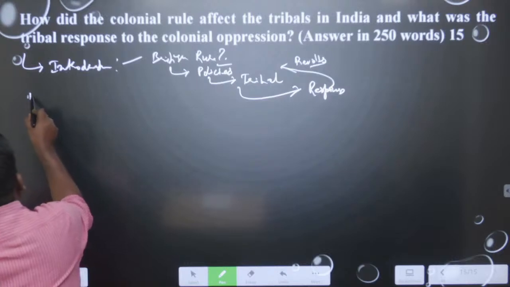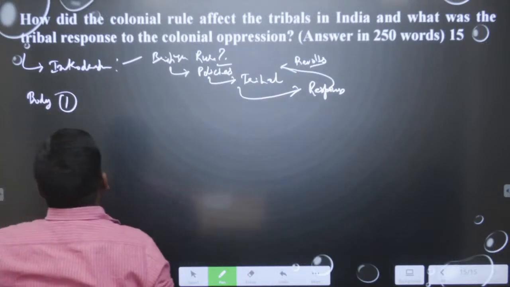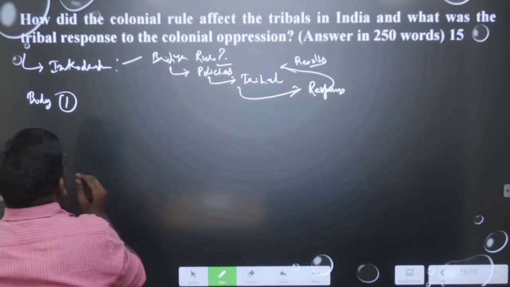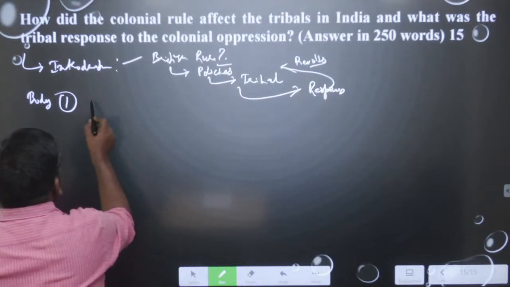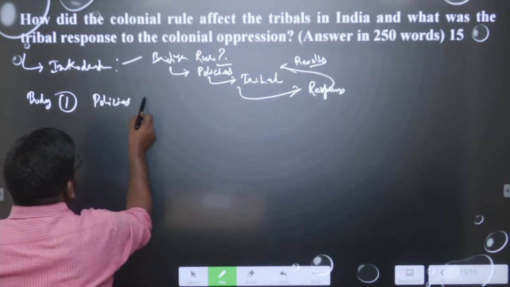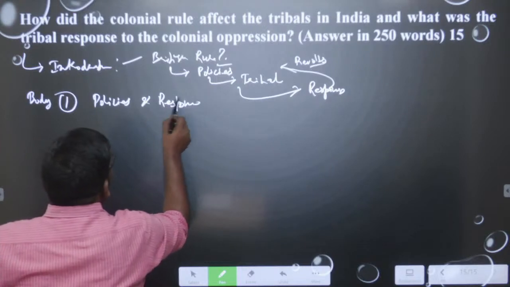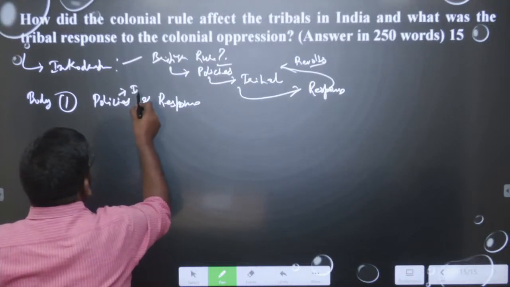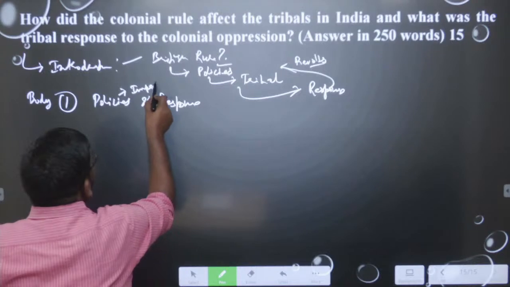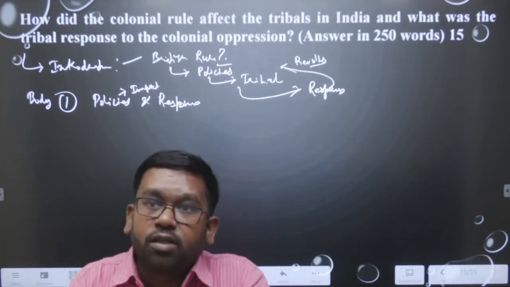In the body, we will take two examples. In the body we can write these policies and responses. So the policy impact will be an important point. These are the policy impacts and these are the responses of the tribal people towards the British government.